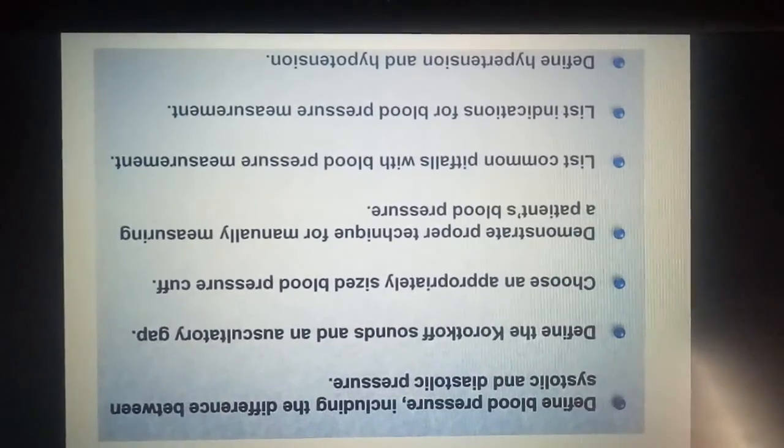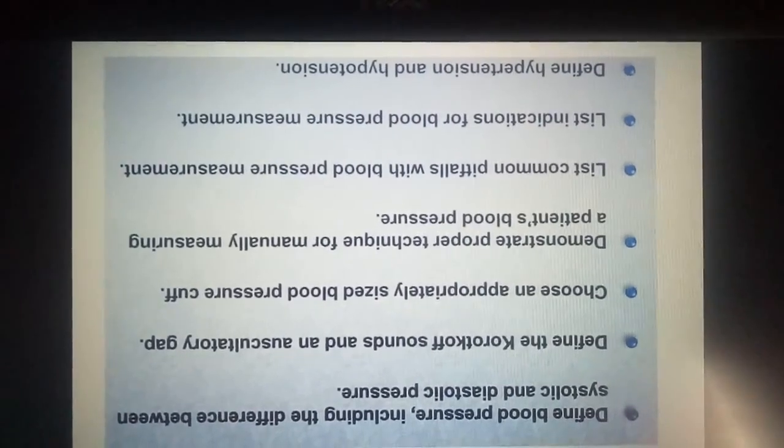Definition of blood pressure, including the difference between systolic and diastolic pressure. Definition of Korotkoff sounds and an oscillation graph. Choose an appropriate size blood pressure cuff. Demonstration of the technique of manually measuring a patient's blood pressure and the corresponding functions.